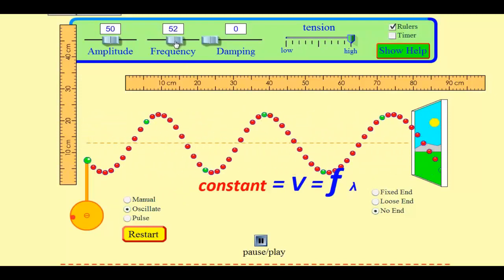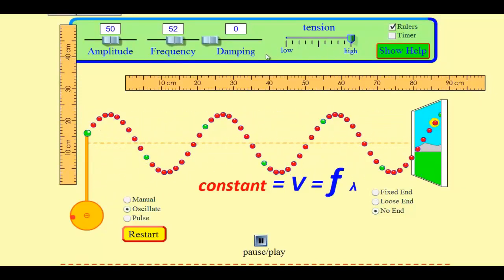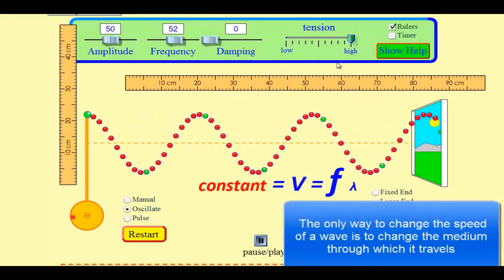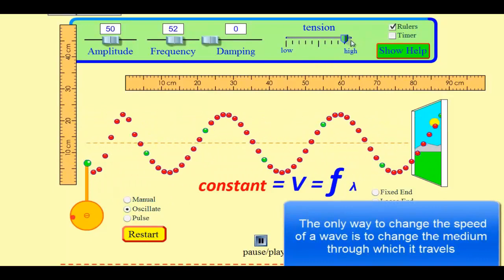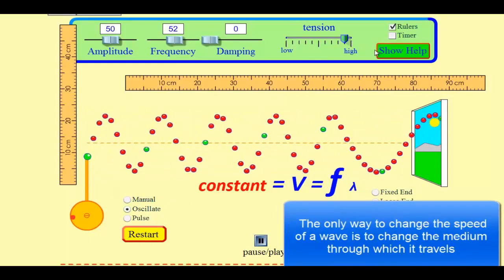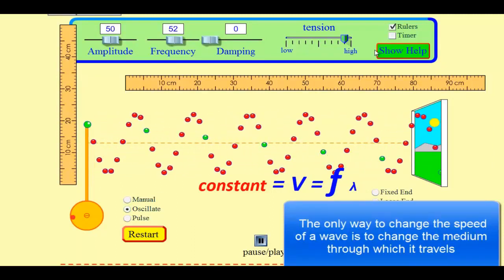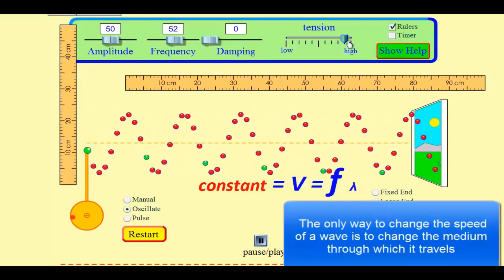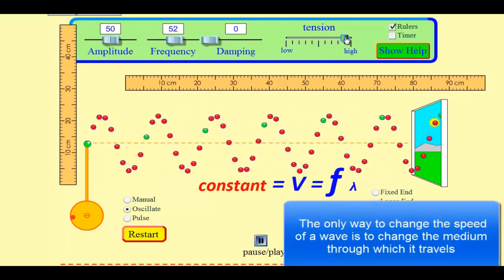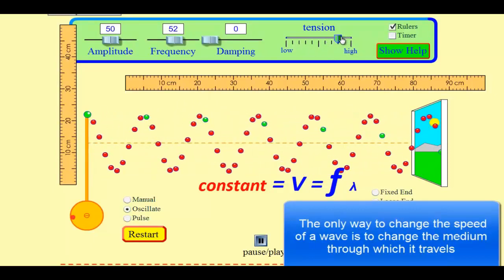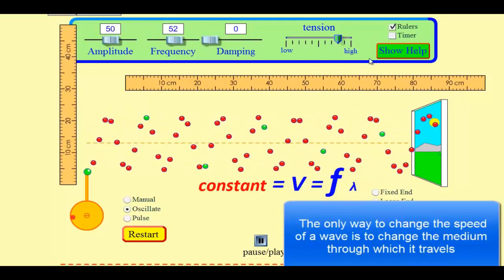In fact, the only way you can change the velocity of a mechanical wave is to change the medium itself. And to do that on this simulation, we'd have to change the tension. And we can see right away, when I drop the tension a notch, now the waves are slower. Again, the effect of frequency and wavelength is inversely related to each other, but the only way I can change the actual speed of the wave is to change the medium's tension. Change the medium. Here we are, even a lower setting, and we can see it's moving even slower.